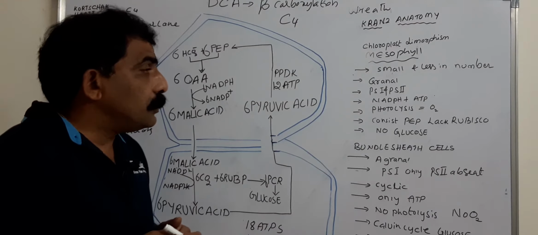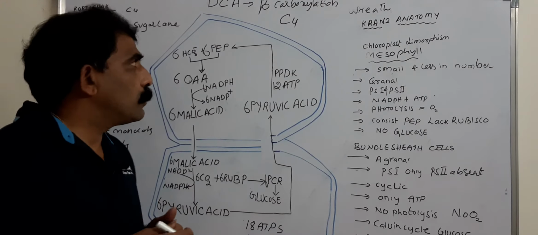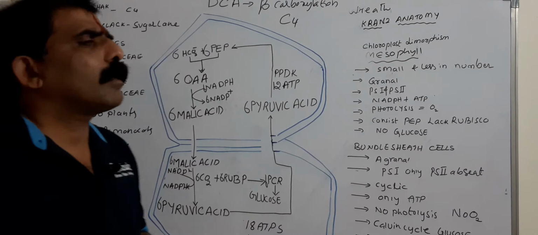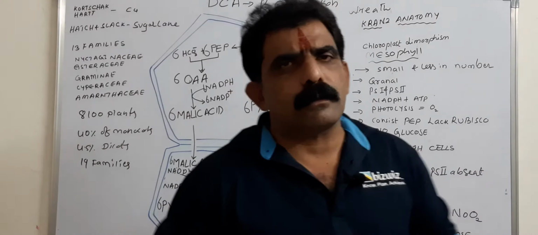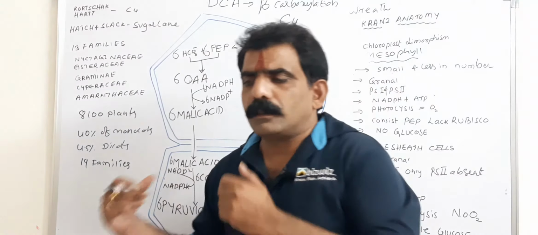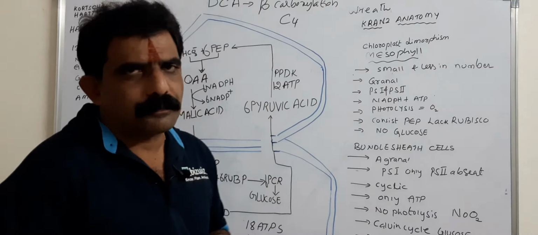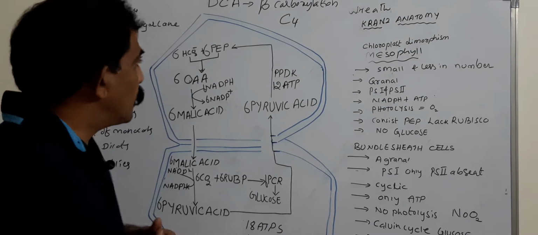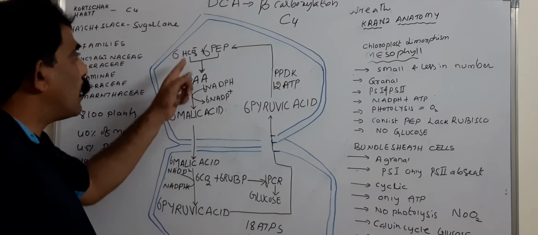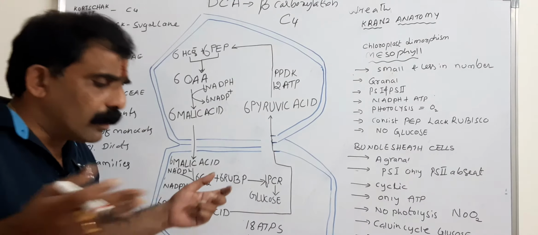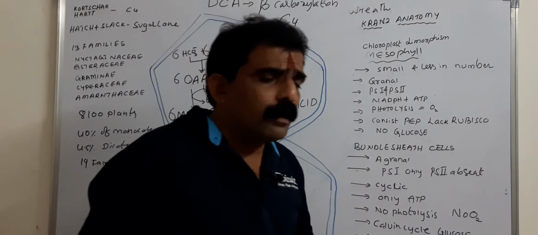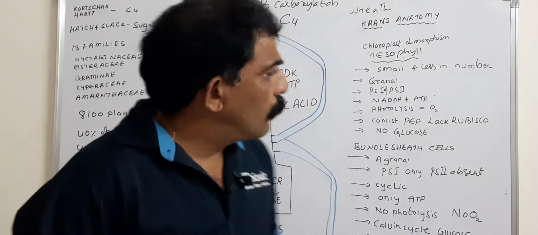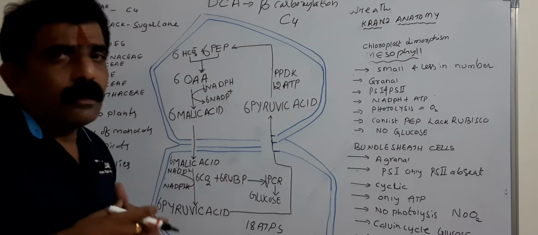from the German language. Okay, coming to the mechanism of the C4 pathway. From the atmosphere, carbon dioxide enters into the cytoplasm of the mesophyll cells. Now, the carbon dioxide reacts with water, resulting in the formation of bicarbonate ions, HCO3 minus. Under the influence of the carbonic anhydrase enzyme, carbon dioxide and water react, resulting in the formation of these HCO3 minus ions.